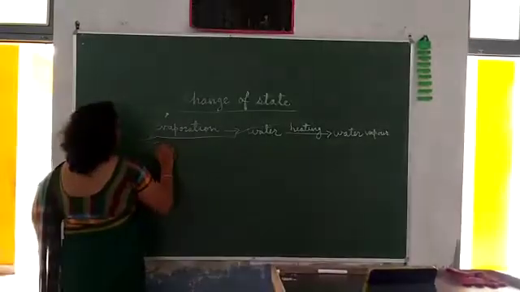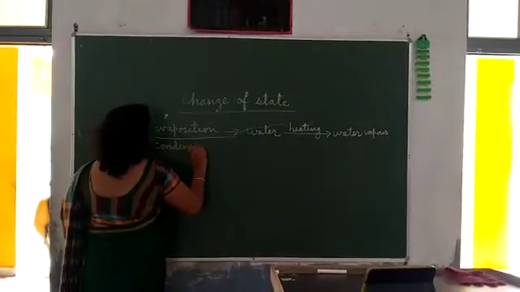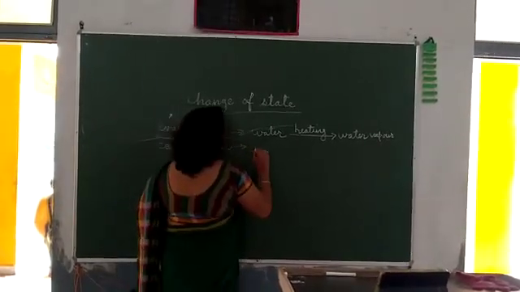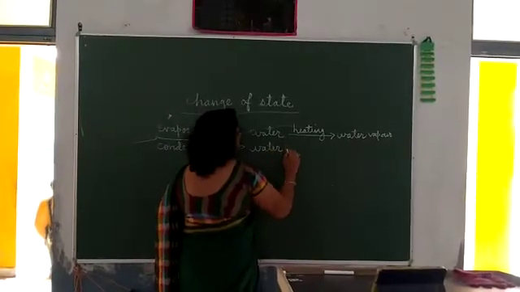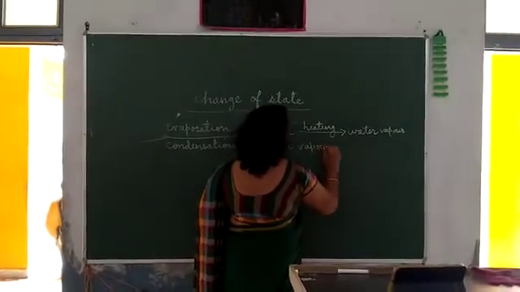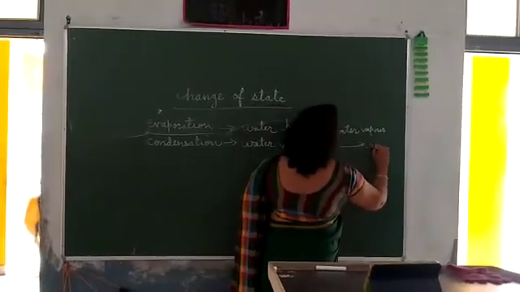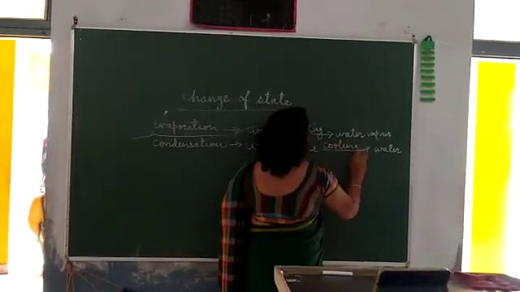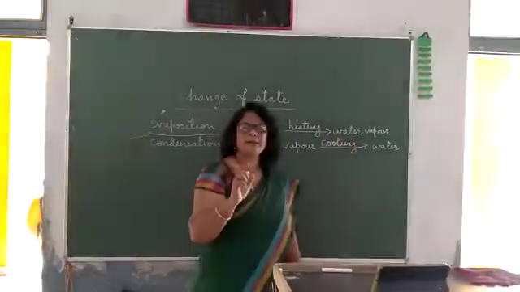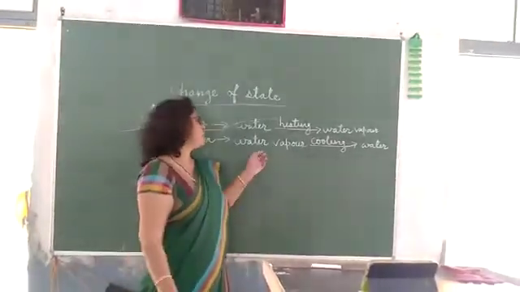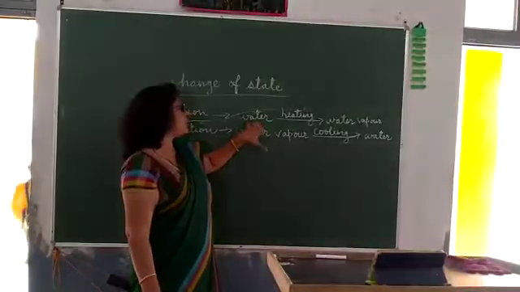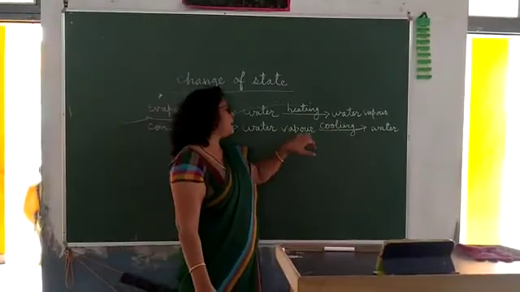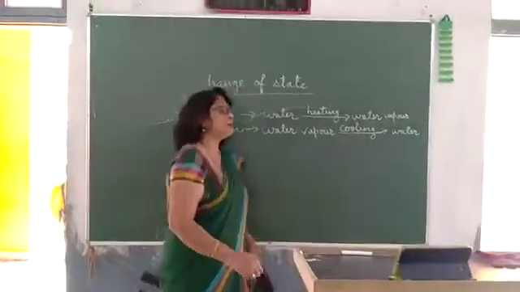The second is condensation. In condensation, water vapor returns back into water on cooling. It means when water vapor is cooled, it changes again into water. You know that water is in liquid form and water vapor is in gaseous form. Here water vapor, the gaseous form, turned into water, the liquid form.